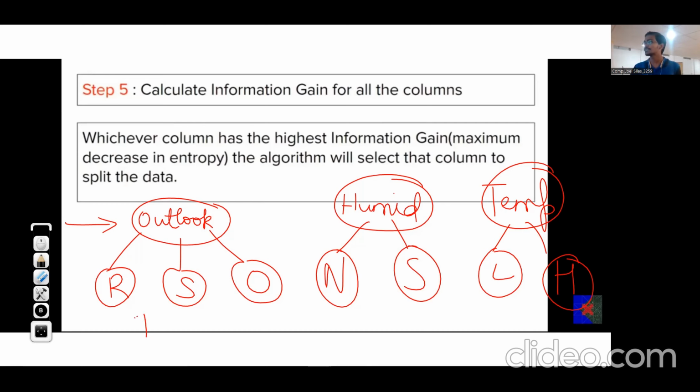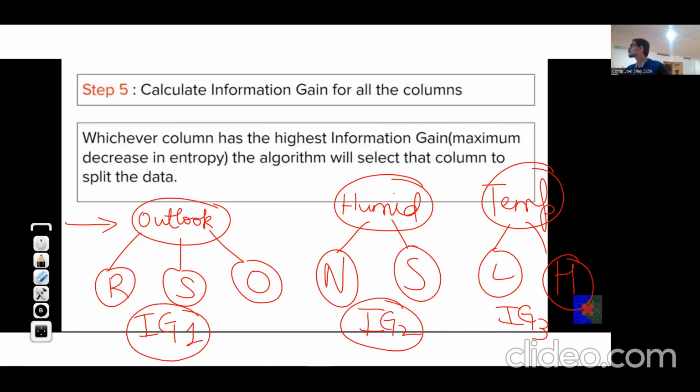Then we'll find the information gain over here, say IG1, information gain over here, say IG2, information gain over here, IG3. Then we'll find out which information gain is the maximum. Suppose IG1 is maximum. Then we'll consider this as the splitting for the root. So now these other options are eliminated and this one is selected. After doing this splitting, we'll see which feature to consider next after this branch. That we will check.